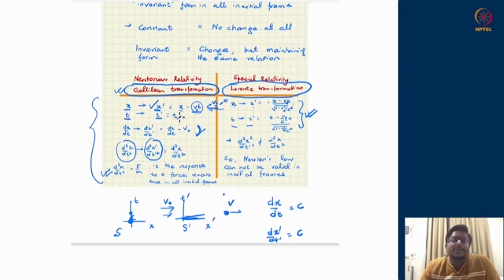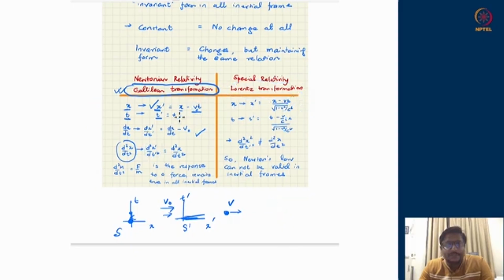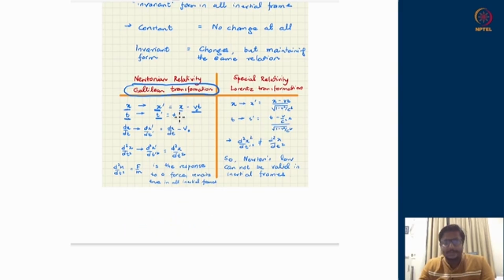But as soon as I start dealing with particles which are moving with higher and higher velocities, then the transformations should not be used as a Galilean transformation, because they do not respect this demand that the speed of light should remain the same. This is a whole set of discussions why speed of light should remain the same in all inertial frames, which I encourage you to look up in any special relativity literature, like Michelson-Morley experiments and whatnot. But given this premise that the speed of light is supposed to be the same in all inertial frames, we are forced to use Lorentz transformations rather than Galilean transformations.